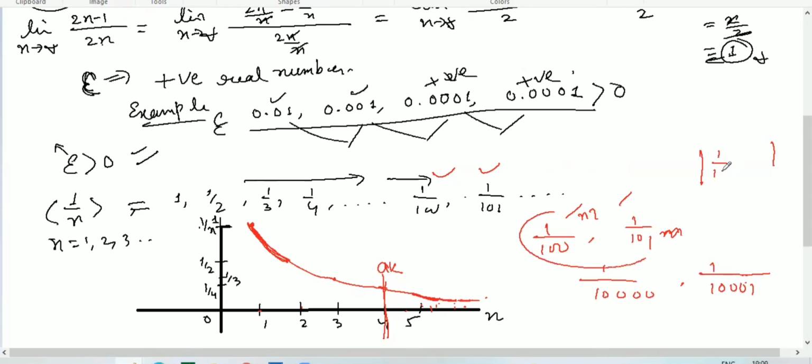So 1 over 100 minus 1 over 101 is 101 minus 100 over 100 times 101, and you will get something like 0.00001. So what does that mean? This number will always be less than epsilon. Whatever epsilon, this difference will be less than epsilon. Thus, that type of sequence will be a Cauchy sequence.